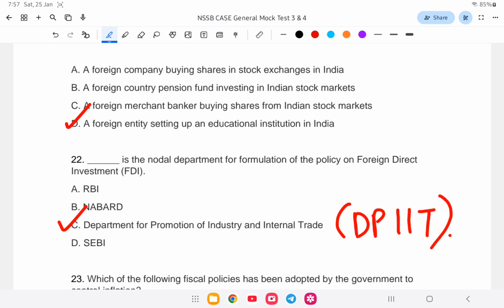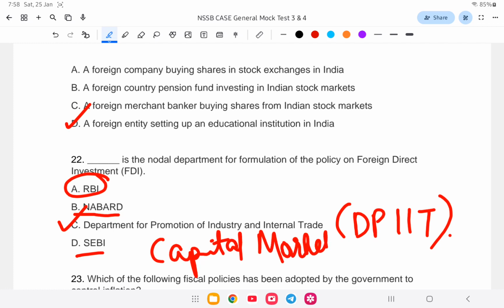RBI is the Central Bank of India. NABARD is the Agricultural and Rural Development bank. And SEBI regulates the capital market, that is stocks and mutual funds. Next question.